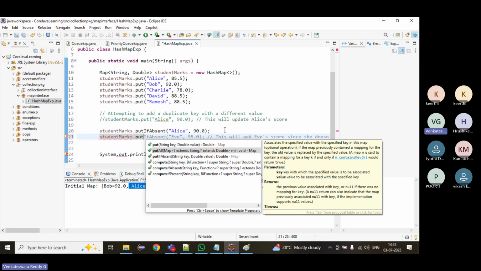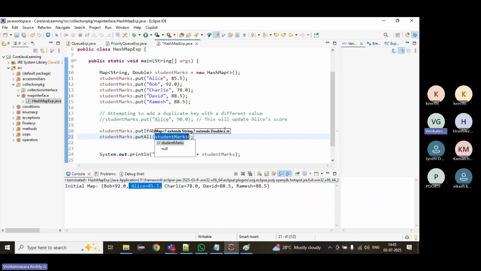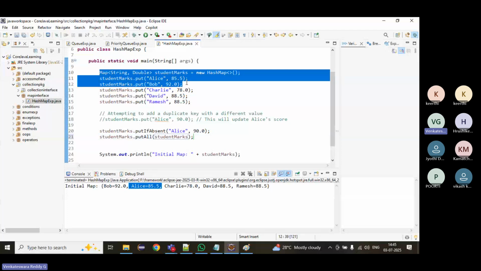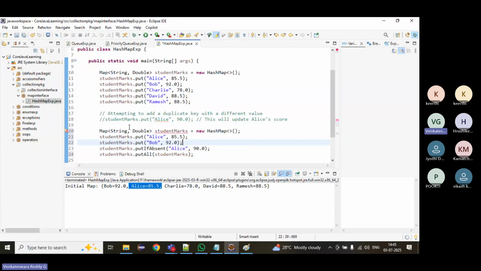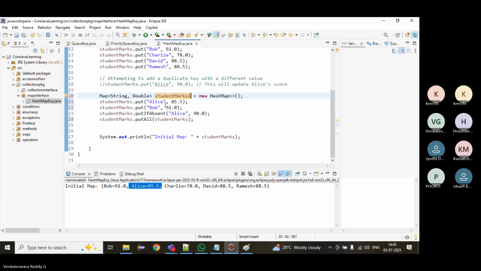putAll means if you want to add one map to another map. Suppose we have one more map, studentMarks1, and here we'll take Alice1, Bob1.